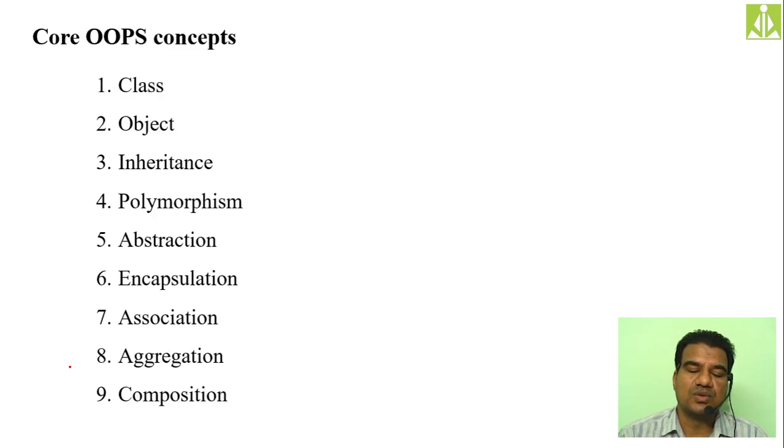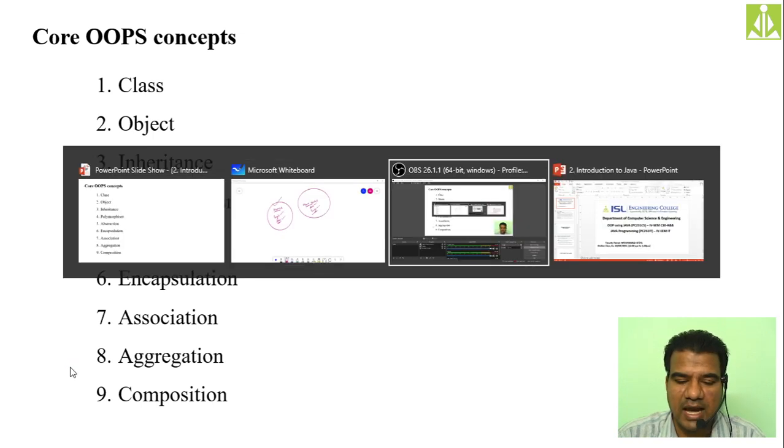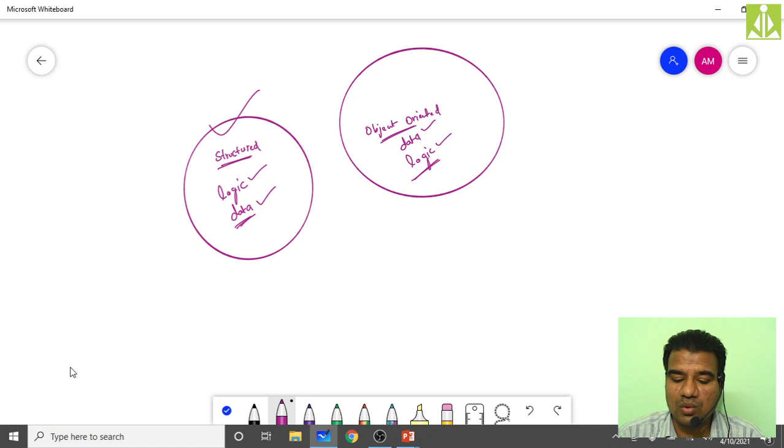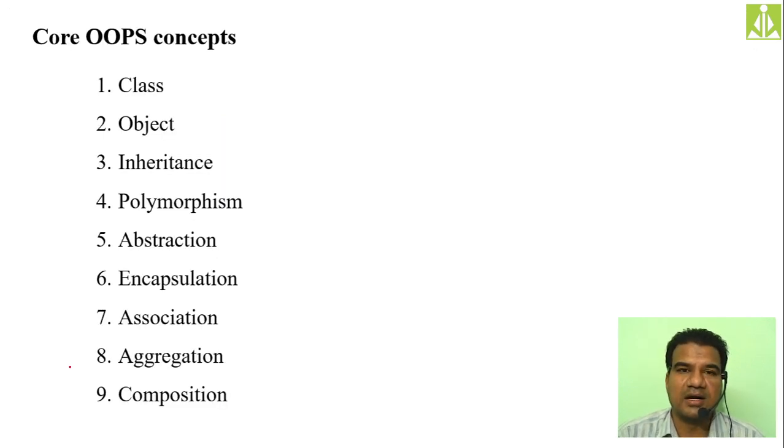Hopefully you understood. So the core OOPS concepts. There are different object oriented concepts we have, so we call them core OOPS concepts. We have class, object, inheritance, polymorphism, abstraction, encapsulation, and association, aggregation and composition. These 9 points we call object oriented programming structure concepts. OOPS concepts is an LAQ, a long answer question. Many times they ask this question.